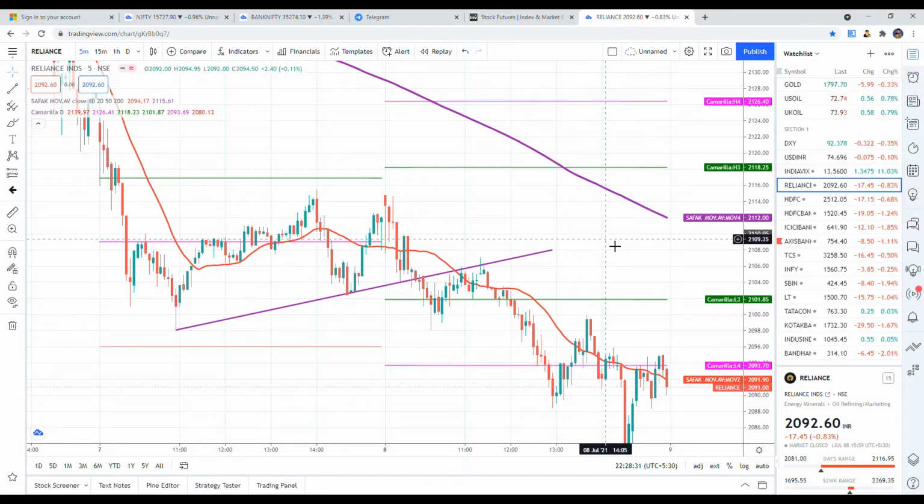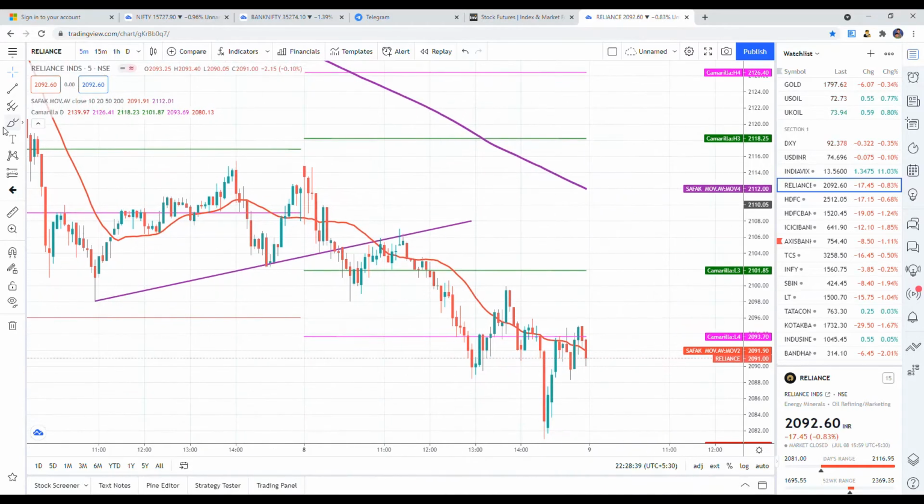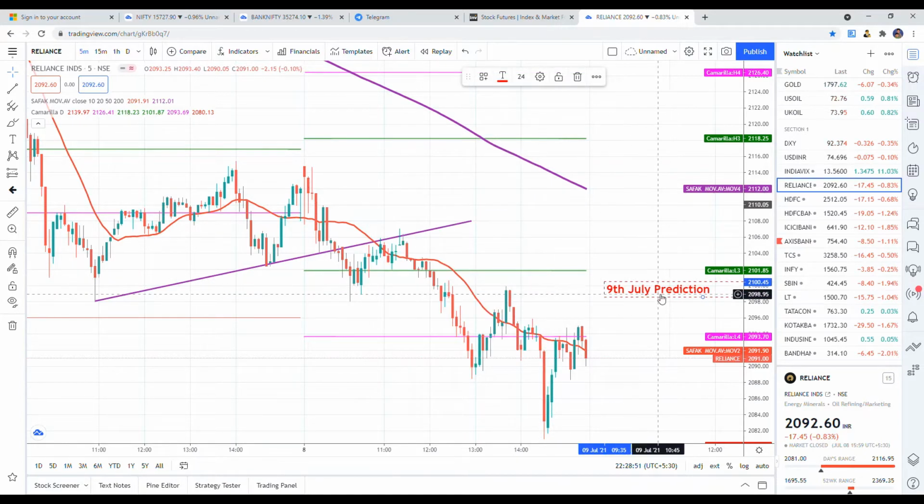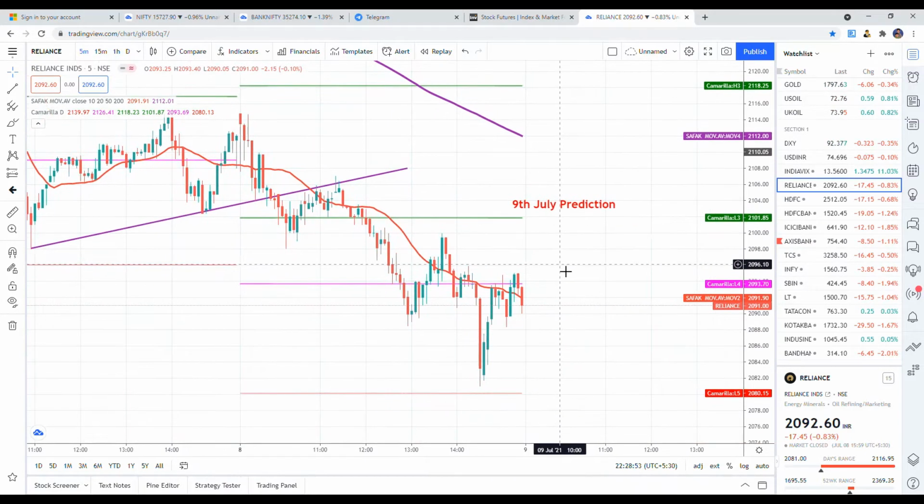Today I wanted to explain this Reliance stock prediction for 9th July. Okay, so let me start with that. 9th July prediction. Okay, so I already have the values for Reliance.